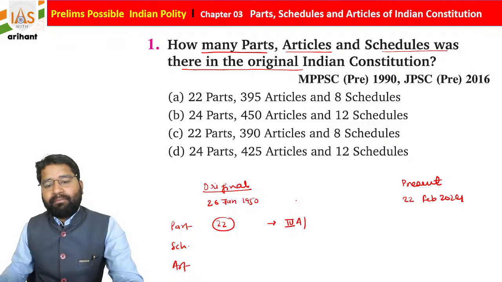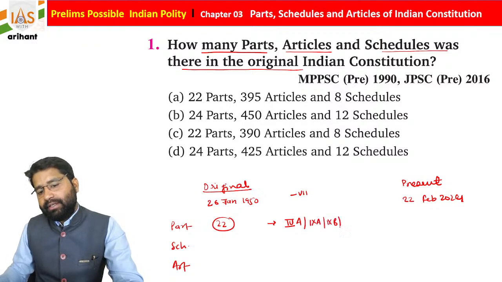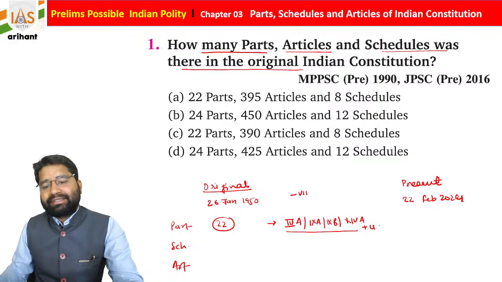Okay, one part was removed, that was Part 7, then Part 9A, 9B, and Part 14A. So automatically these 4 sub parts are added and one part is removed.